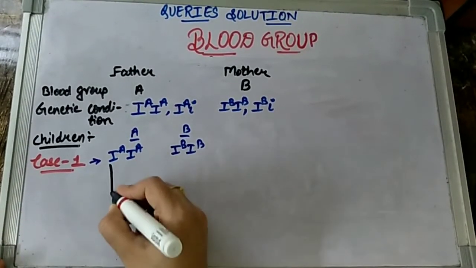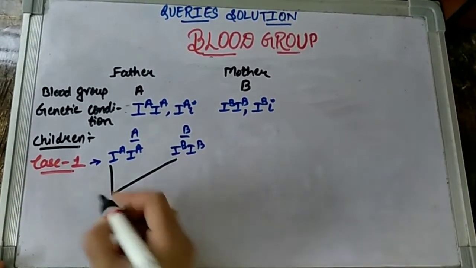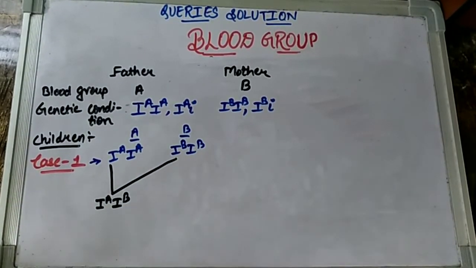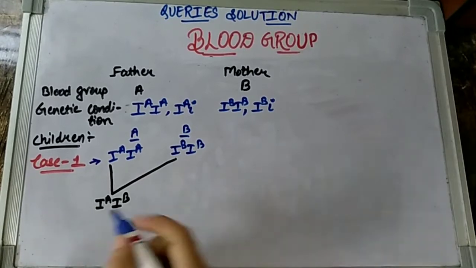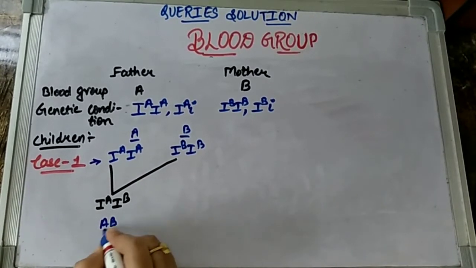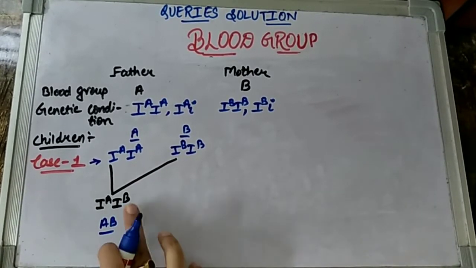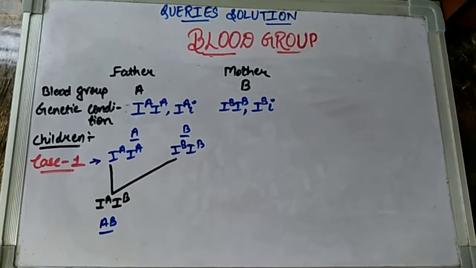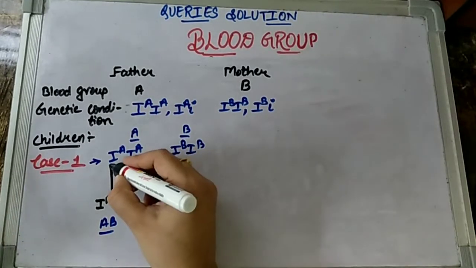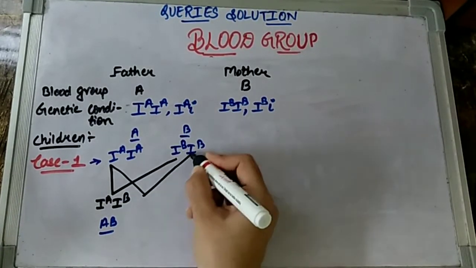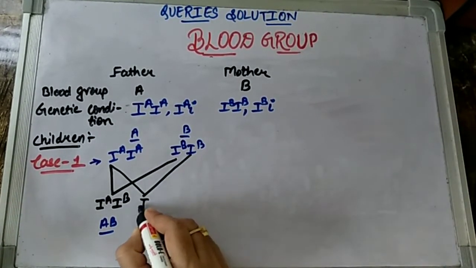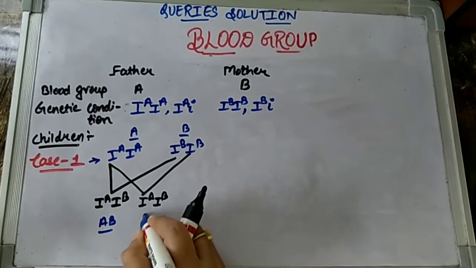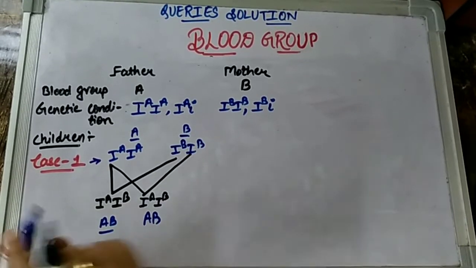So children, if this allele fuses with this allele of the mother, what will be the combination? The combination will be IA and IB, and in this case children, what will be the blood group? The blood group will be AB, as we have already seen IA and IB give the blood group AB, right? Let us see the second case now. If this allele fuses with this one of the mother, again the combination is IA and IB, and the blood group again will become AB in nature.